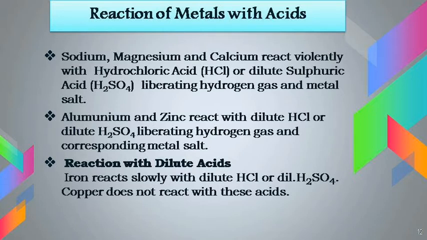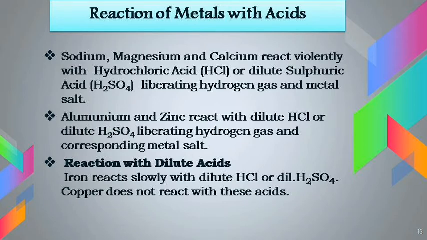Sodium, magnesium and calcium react violently with hydrochloric acid, which is denoted by HCl, or dilute sulfuric acid, which is denoted by H2SO4, liberating hydrogen gas and metal salt. Aluminium and zinc react with dilute hydrochloric acid or dilute sulfuric acid, liberating hydrogen gas and the corresponding metal salt. Iron also reacts with dilute hydrochloric acid or dilute sulfuric acid, whereas copper does not react with these acids.